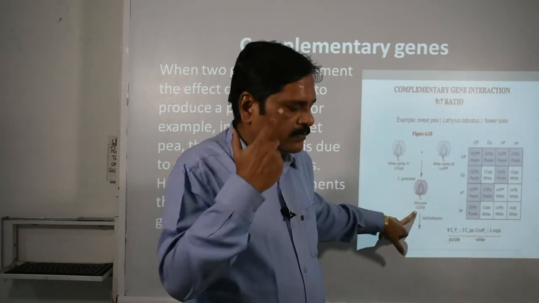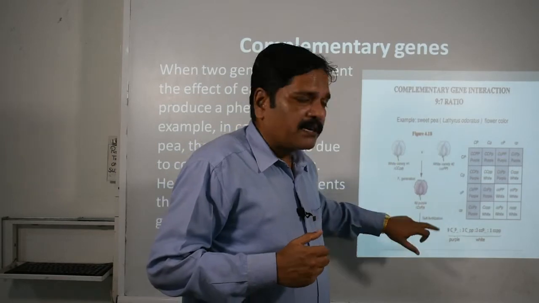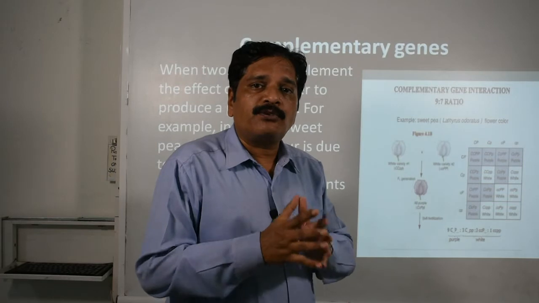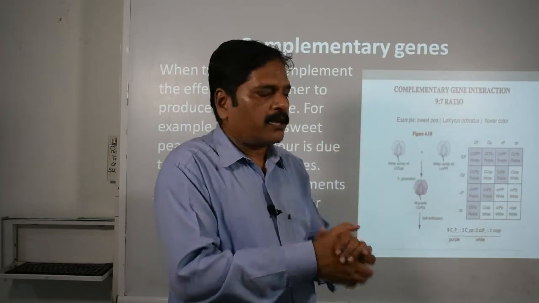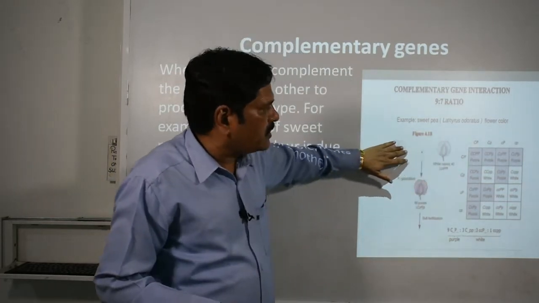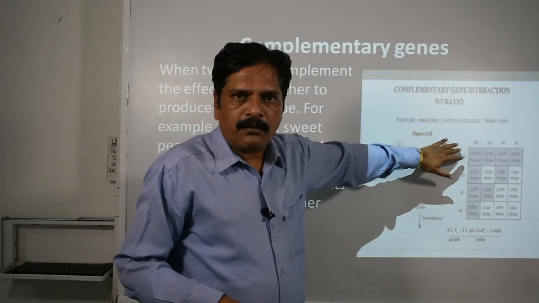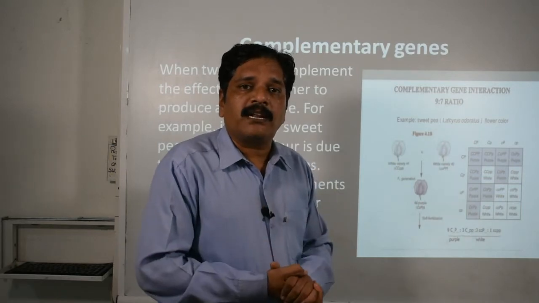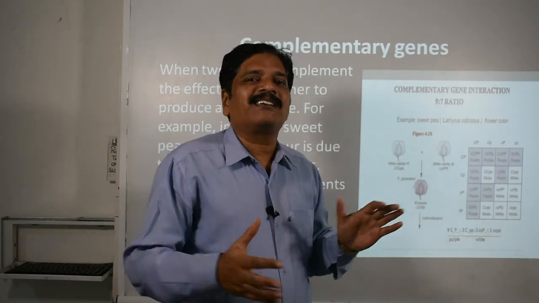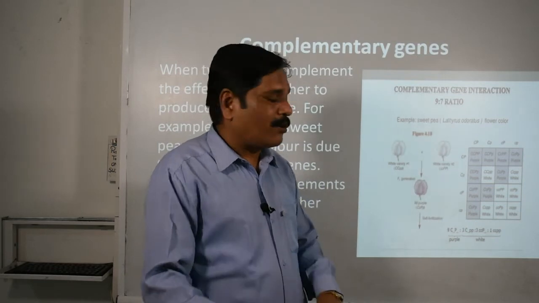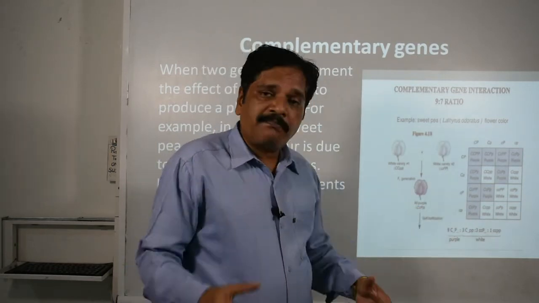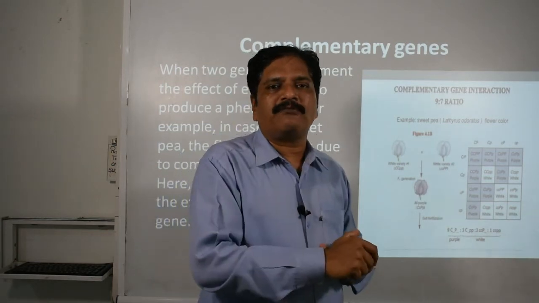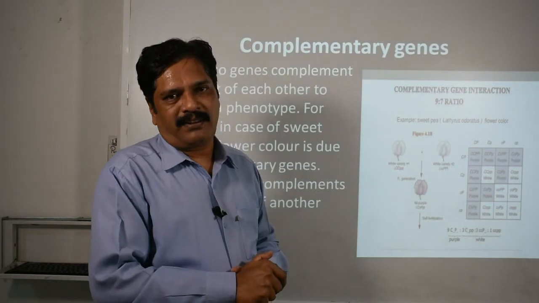What do you observe? When capital C and capital P come together, then they are responsible to give a different phenotypic feature. In the parental generation you can see that both have white flowers, right? But in the F1 generation, when they produce the individual, it was not white in color, it is purple in color, because capital C and capital P come together, and these genes are complementary and they are responsible to decide one feature, that is purple color.